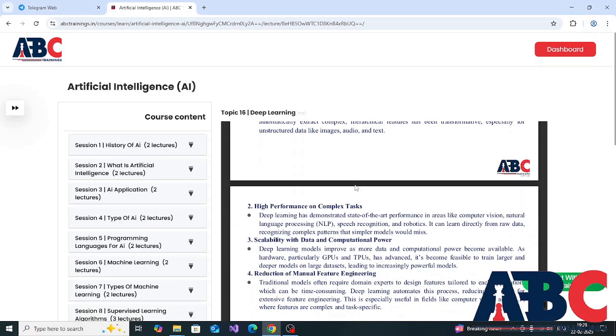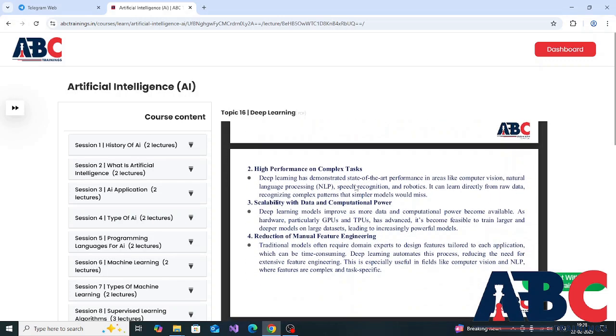The second reason why deep learning is so valuable is high performance on complex tasks. Deep learning has demonstrated state-of-the-art performance in areas like computer vision, natural language processing, speech recognition, and robotics. It can learn directly from raw data, recognizing complex patterns that simpler models would miss. The next reason why deep learning is so valuable is scalability with data and computational power.